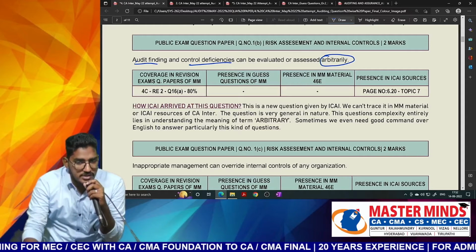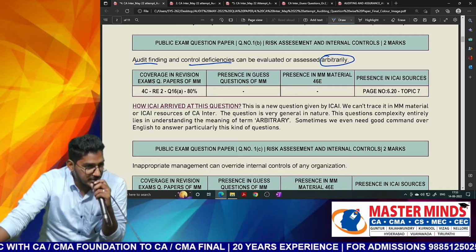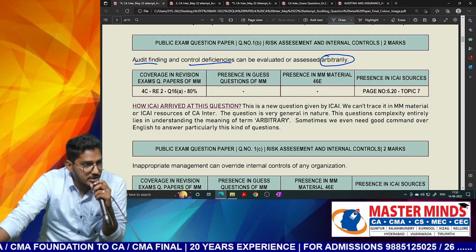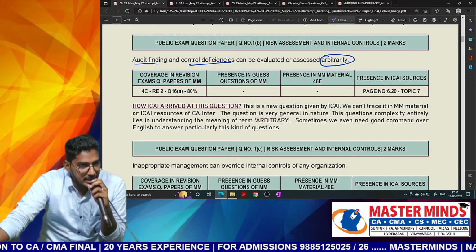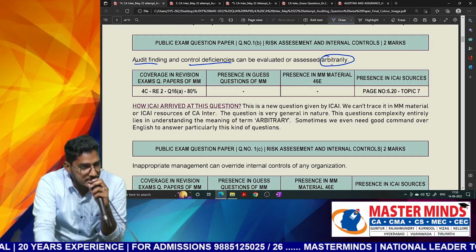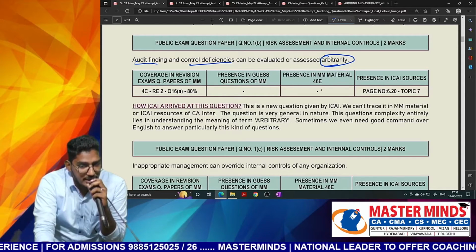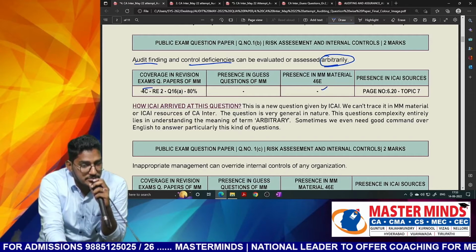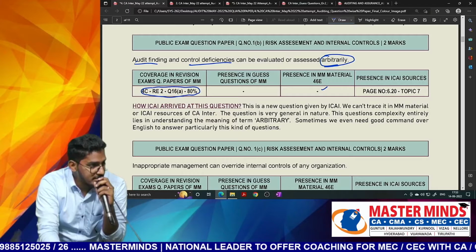So this question is completely about knowing the meaning of the term arbitrary. So sometimes these out-of-context questions also can be tested. So what is going to be the correct answer here? Audit findings and control deficiencies can be evaluated or assessed arbitrarily. Clear everyone? See, as you could see, it is not there in the material, but as I was telling, I have posed this as a question in one of the revision exams.